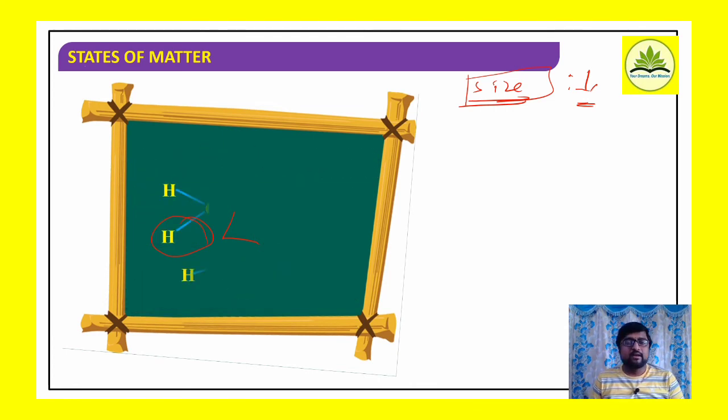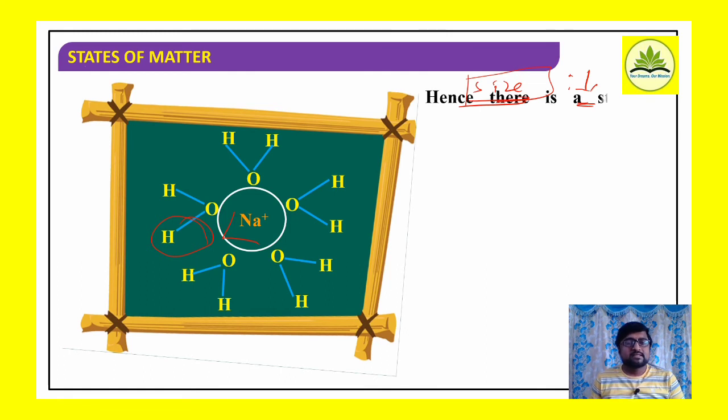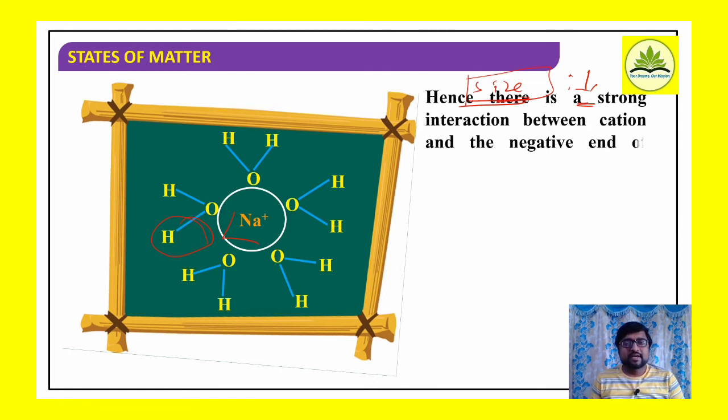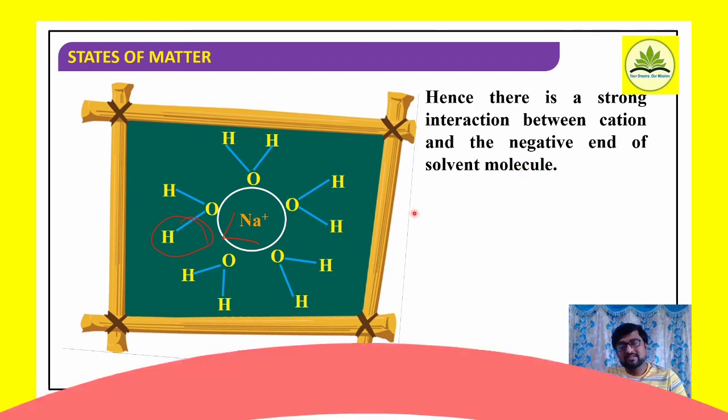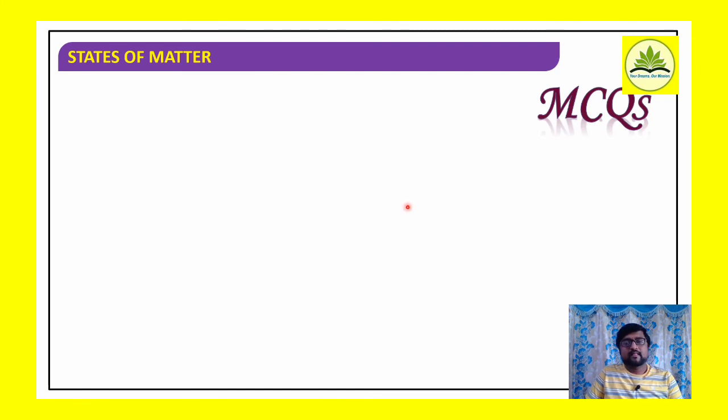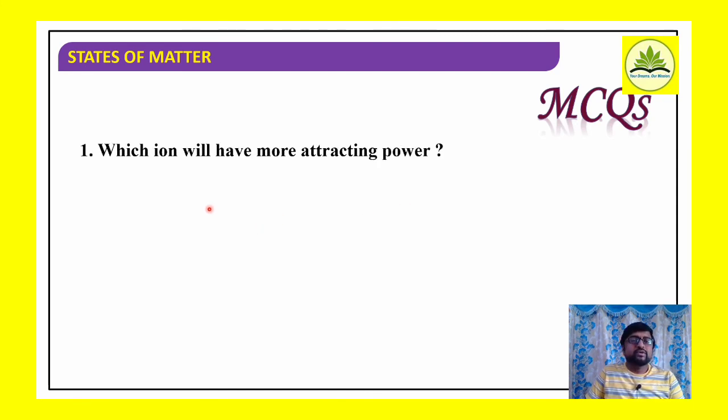Okay, well, now if I consider Na plus and Cl minus ions, which interaction is more? The Na plus ion which interacts with water molecule is a stronger interaction. Hence there is a strong interaction between cation and the negative end of a solvent molecule compared to anion and positive end of a solvent. Okay, generally. Well, coming to the MCQs, which ion will have more attracting power?